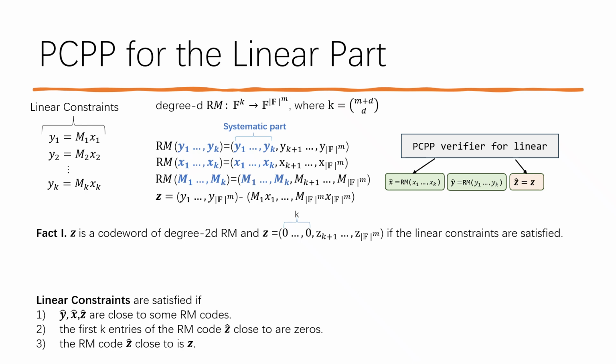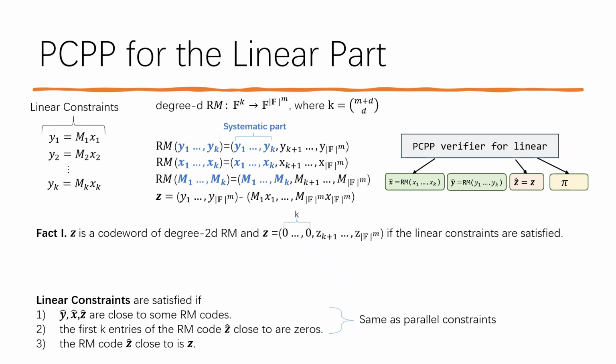We claim that the linear constraints are satisfied if, first, the input vectors x hat, y hat, and z hat are close to some Reed-Muller code, and second, the first k entries of the Reed-Muller code close to z hat are zeros. And finally, the Reed-Muller code close to z hat is, in fact, the vector z. The first two items can be handled like parallel constraints. We need to provide an additional proof pi for these parallel constraints.